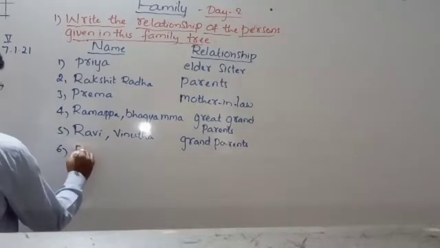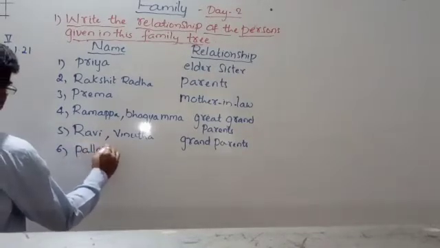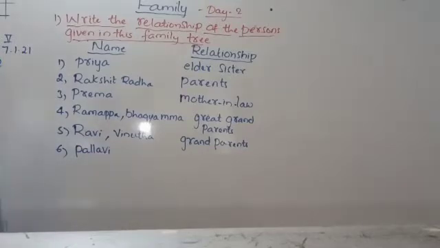Sixth, Pallavi. How is she related to Manu? She is related to them only, so she is like Prema. She is also mother-in-law. Pallavi is also mother-in-law for Manu.